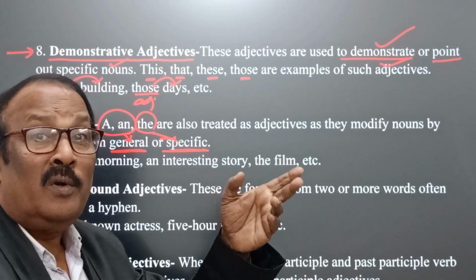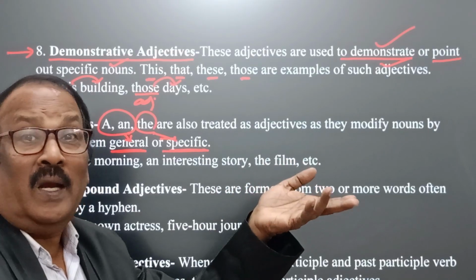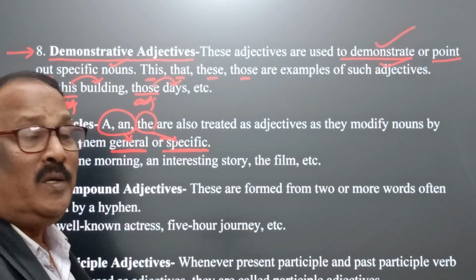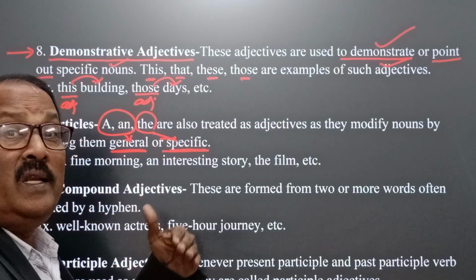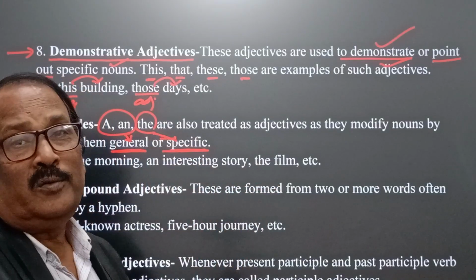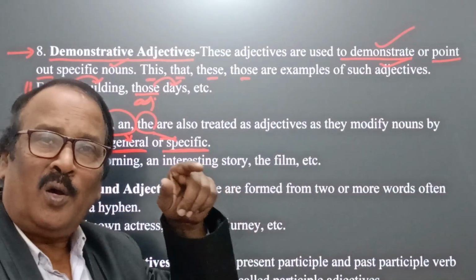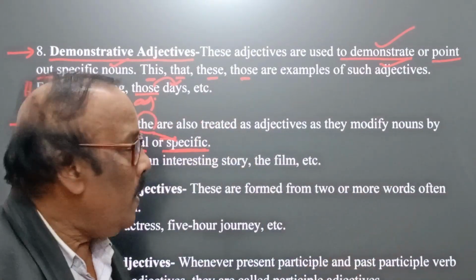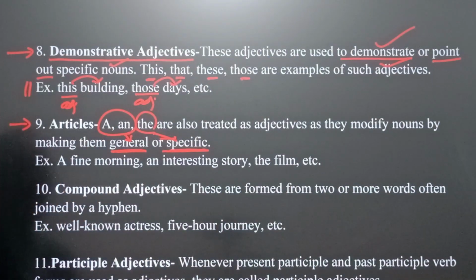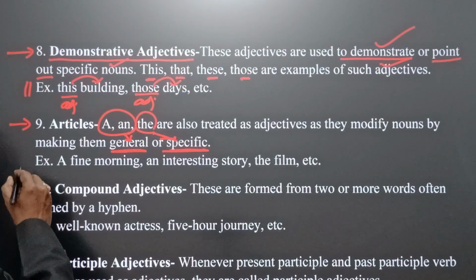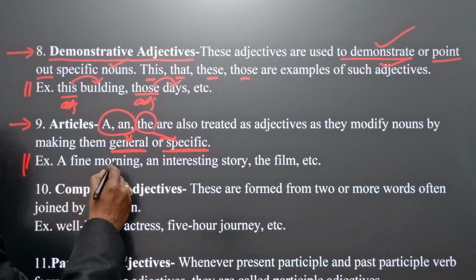A and an are called indefinite articles, which are used to indicate anything in general, but the is used to indicate anything in a special, definite or particular manner. Now see how. Here we find in the example, a fine morning.